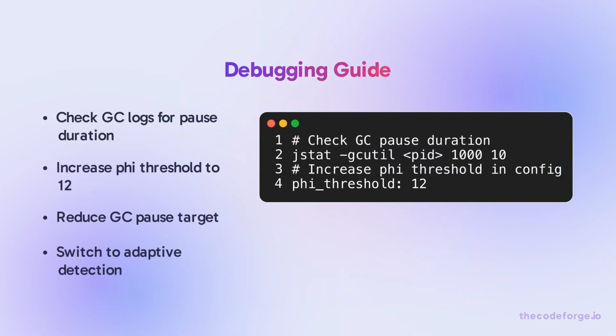If a node is falsely marked dead, first check GC logs for pause duration. Increase phi threshold to 12. Reduce GC pause target with -XX:MaxGCPauseMillis=200. If using fixed timeout, switch to adaptive.